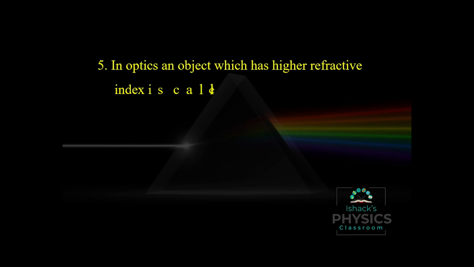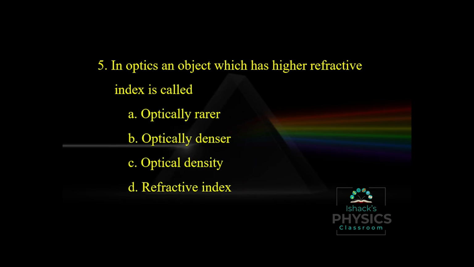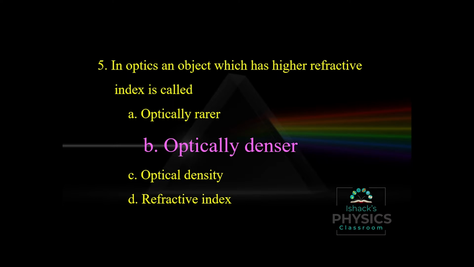In optics, an object which has higher refractive index is called. Higher refractive index, it is known as optically denser. If the refractive index is high, the velocity of light in that medium is low. That is, refractive index n is equal to c by v, the ratio of velocity of light in vacuum divided by velocity of light in the medium. So the refractive index is high means the velocity in that medium is low.